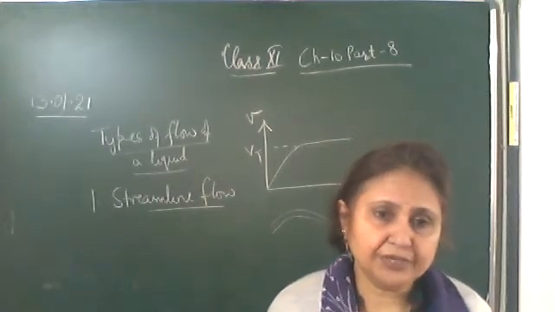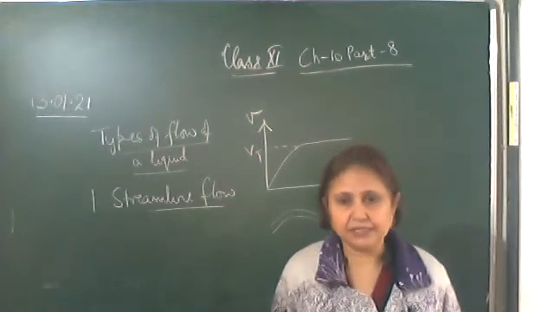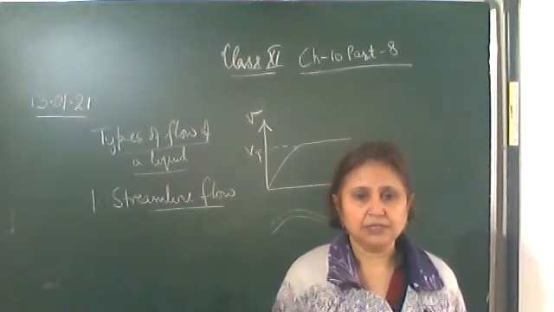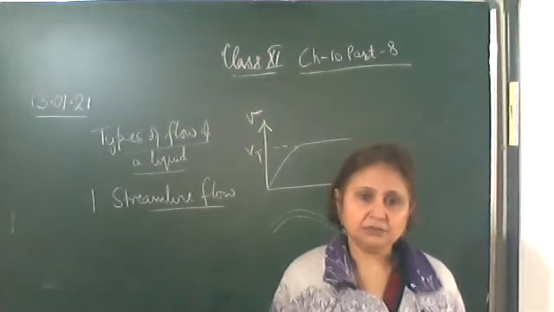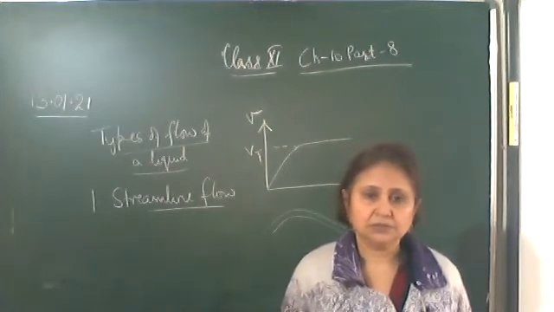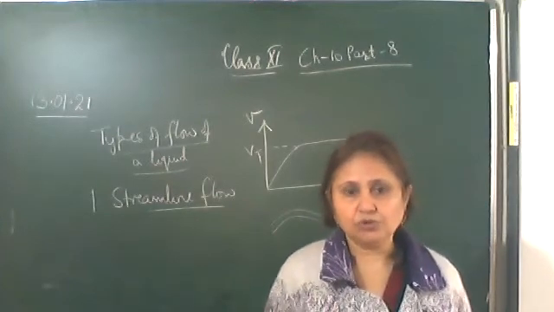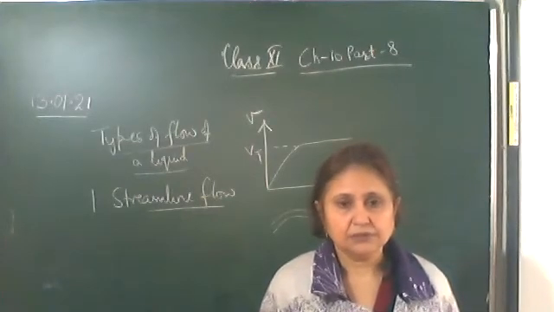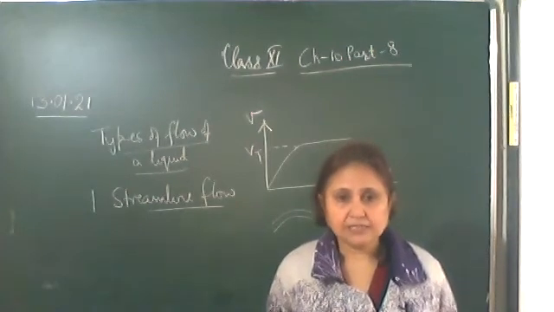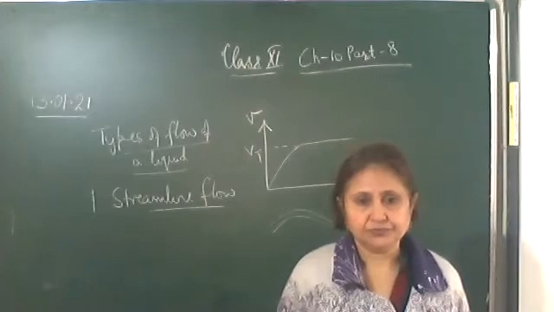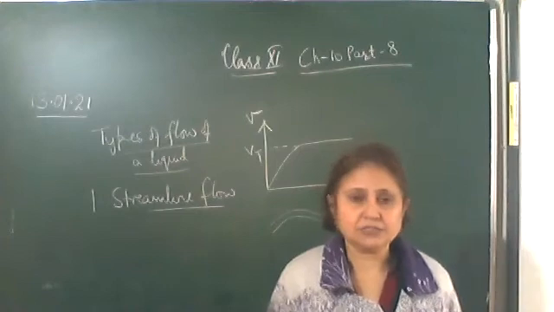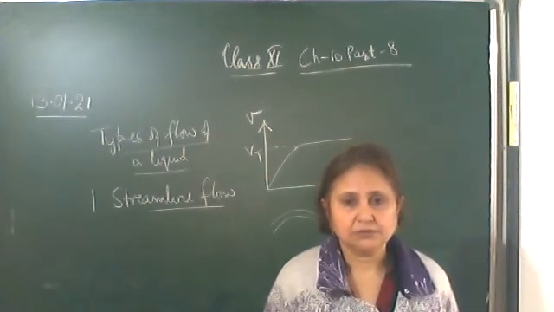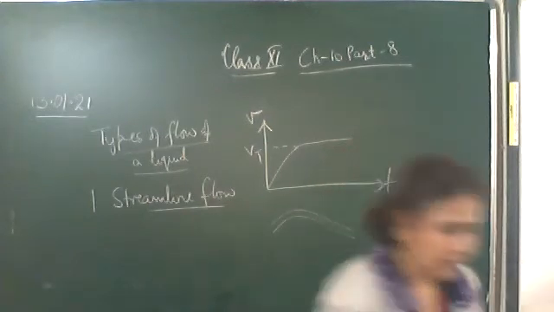Write down: when the velocity of the liquid is less than the critical velocity, then every particle follows the same path, that is, has the same velocity as the preceding particles passing a point.